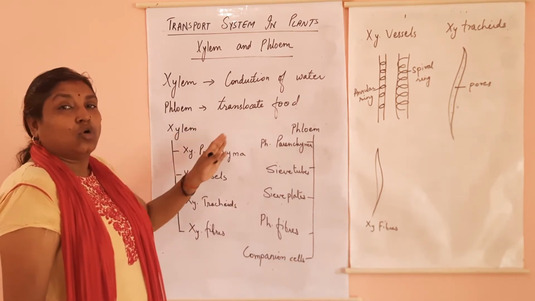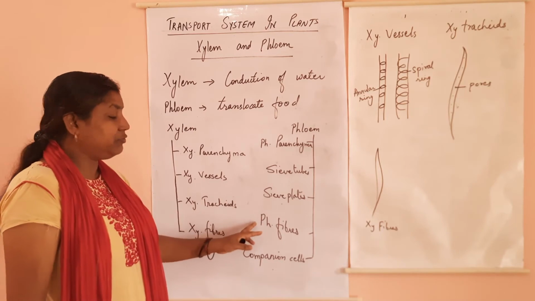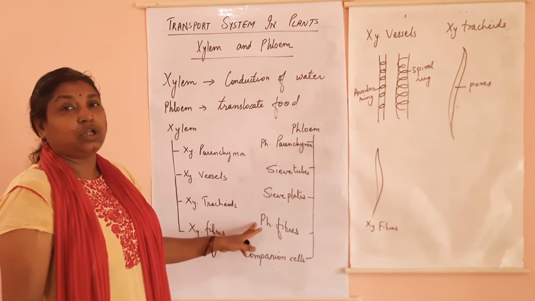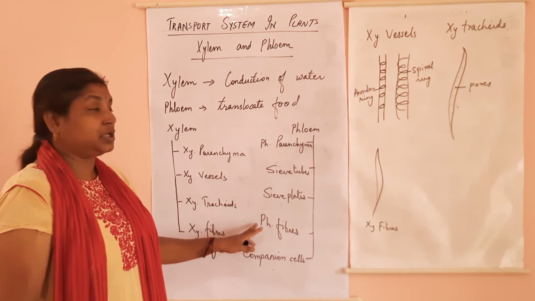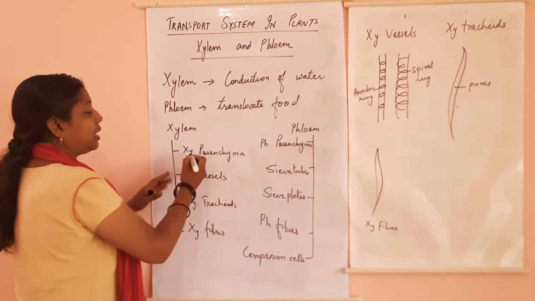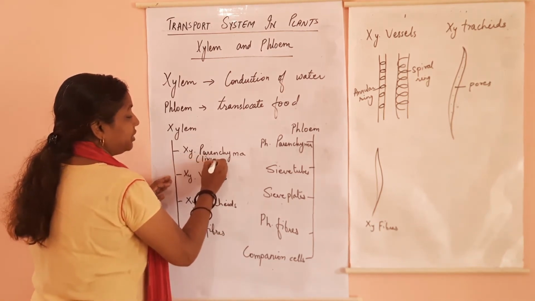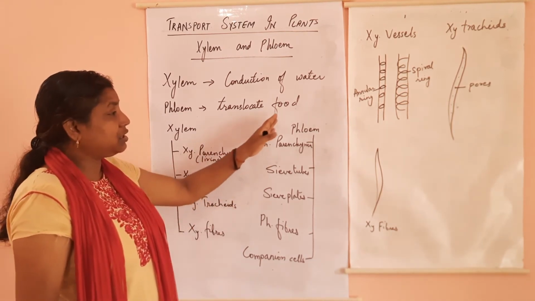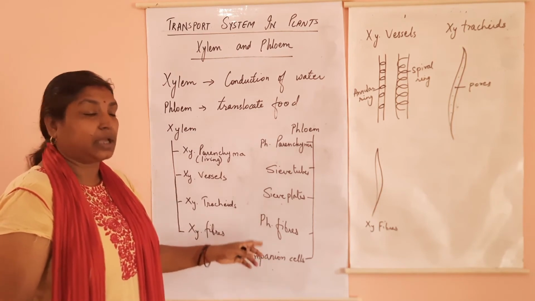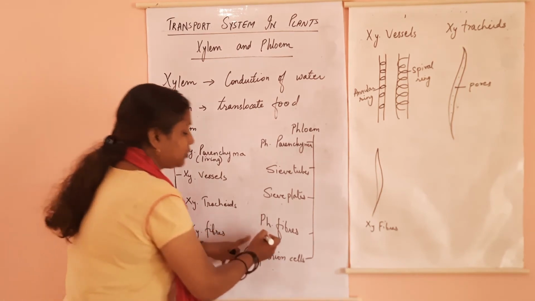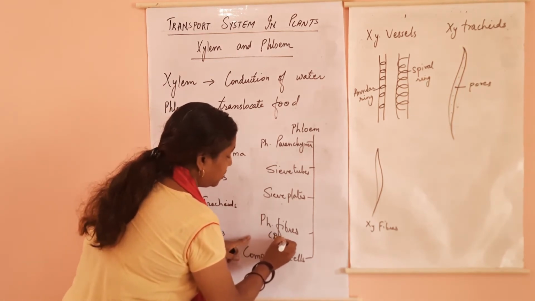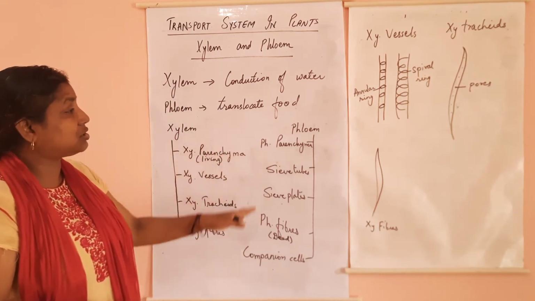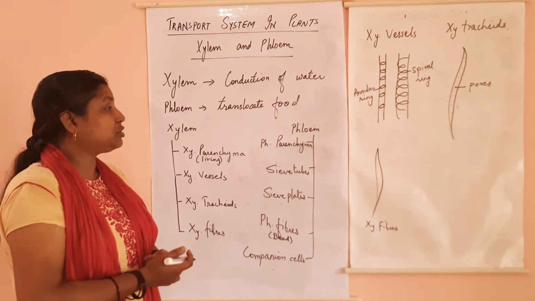Unlike xylem, all the cells except phloem fibers are living cells. Only phloem fiber is a dead cell. In xylem we saw only parenchyma was living, rest all were dead. But in case of phloem, all the cells are living except for phloem fibers which is dead. Rest all are living cells. So let's study the structure of phloem tissues.